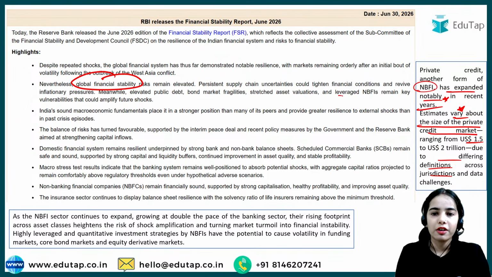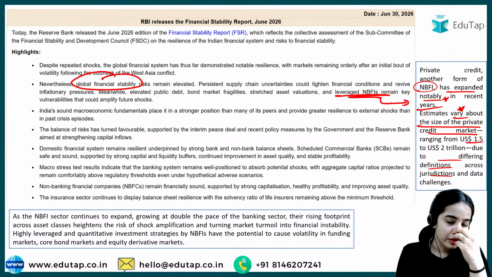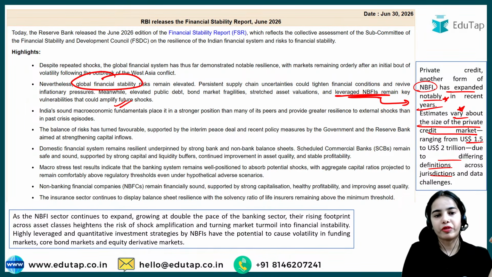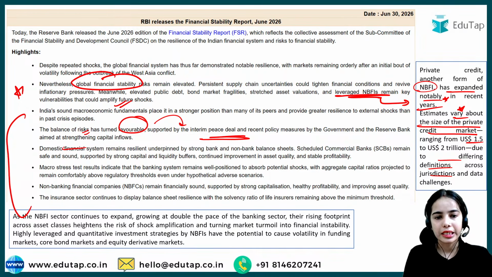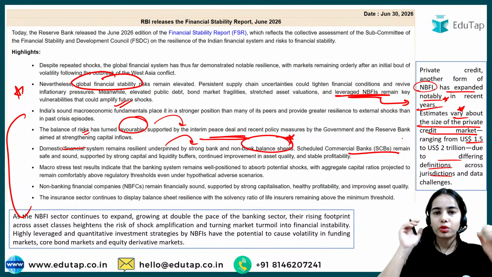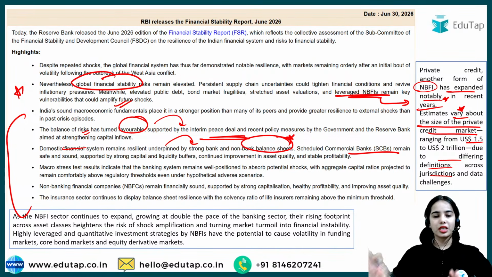So the leveraged NBFIs remain key vulnerabilities that could amplify future shocks. All the points we have discussed, you can read. This is just the summary. So the balance of risk has turned favorable. Supported by the interim peace deal and such, the domestic financial system remains resilient, underpinned by the strong bank and non-bank balance sheets. Scheduled commercial banks remain healthy, safe and sound. Even in the stress situations, they will be good.